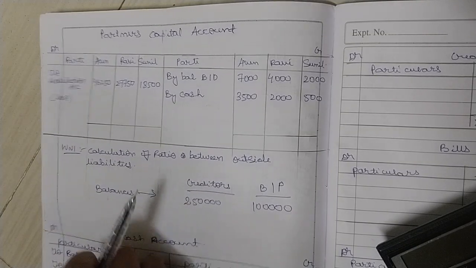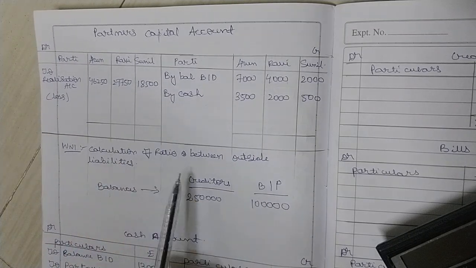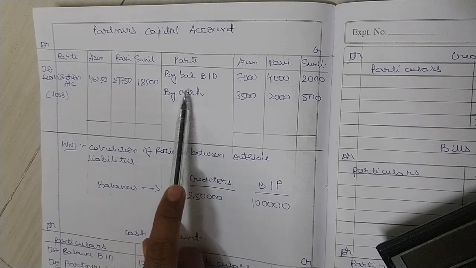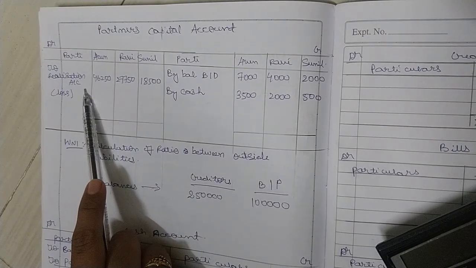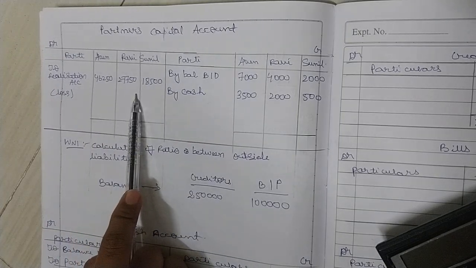Yes, the next part is preparation of partners' capital accounts. Wherever partners' capital is affected, transfer it. First get the balance, next the realization loss whichever is there in the realization account, record it in the partners' capital accounts.